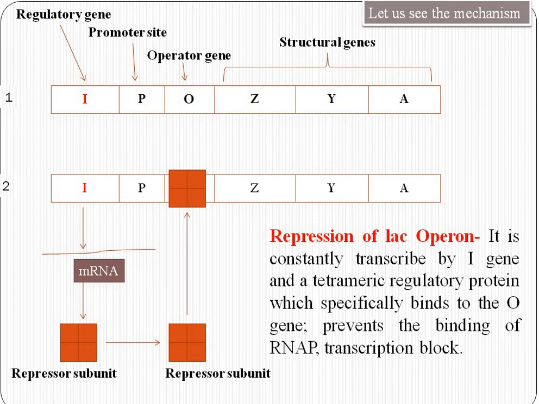Here some text is put here. Repression of the lac operon. It is constantly transcribed by the inhibitor gene, a tetrameric regulatory protein which specifically binds to the operator gene here. This is called the repressor subunit. It has a great tendency to bind to the operator site and prevent the binding of RNA polymerase, a transcription block. When RNA polymerase cannot bind in this position, then the transcription process cannot start.